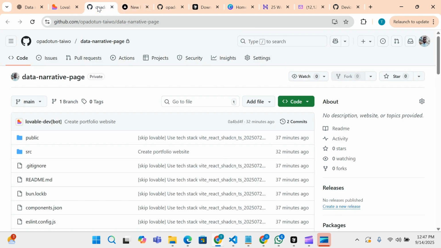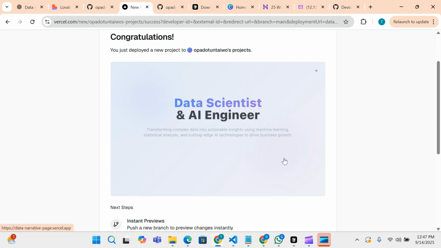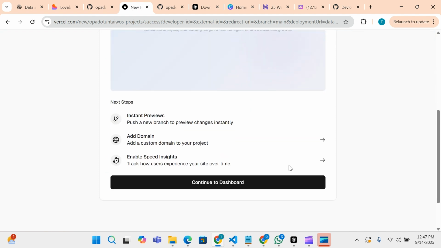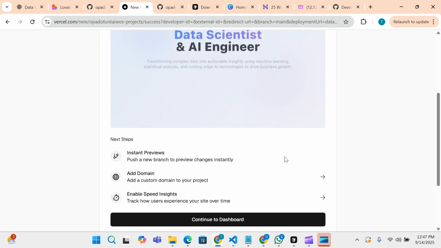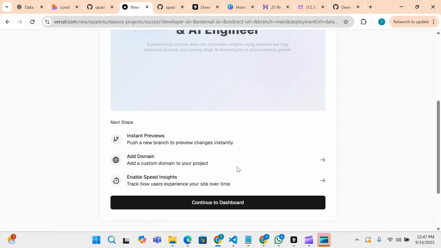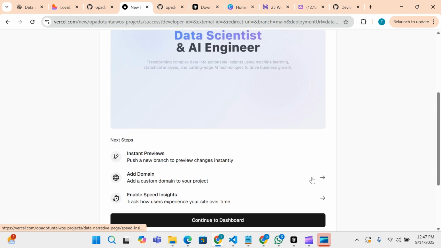When you push your updates to your GitHub, it automatically builds in your Vercel page here. So your public link is always accessible. And in this place now you can add your domains, you can add anything there.